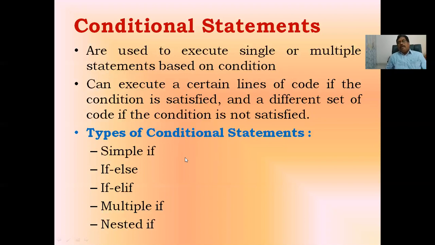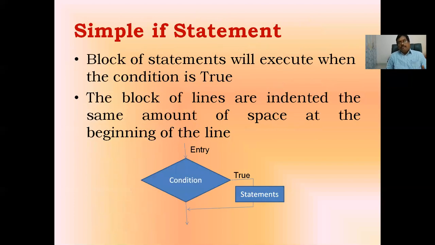Conditional statements are divided into five types: simple if statement, if else statement, if elif statement, multiple if statement, and nested if statement. Now we will see them one by one. First, the simple if statement.